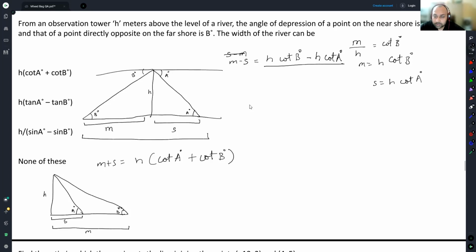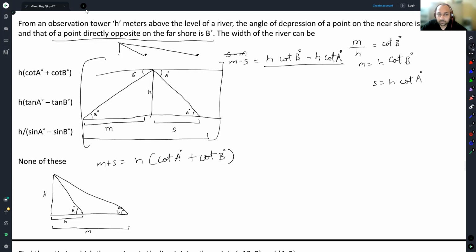Maybe it says opposite side, not same side. Near shore and the point directly opposite on the far shore. In my head, this is the diagram that gets created. Say if my tower was here, this is the near shore point, and the far shore point is here. Isn't this directly opposite on the far shore of this initial point? Makes sense. It is not.